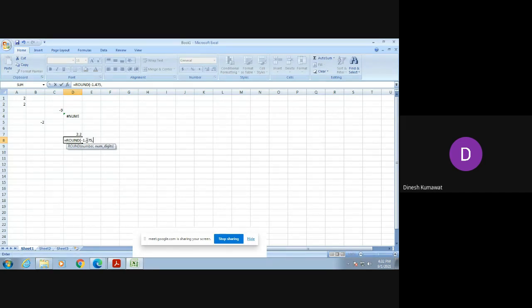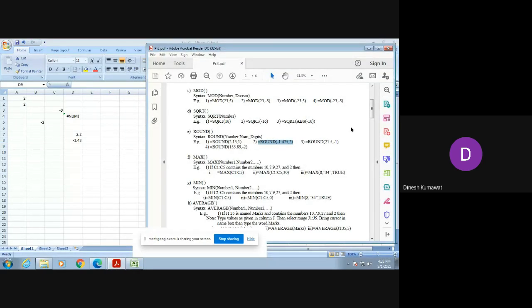Now I am pressing enter and you have to explain to me what is the logic behind it. It is showing me minus 1.48. Again the same logic: after the point we need 2 digits, and any digit that is 5 or greater, we carry it to the number before it. Yes, sir. Is it clear? Yes, ma'am. Now these remaining two are for your homework.